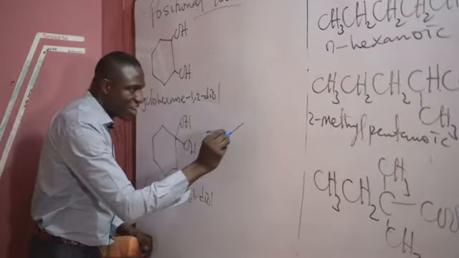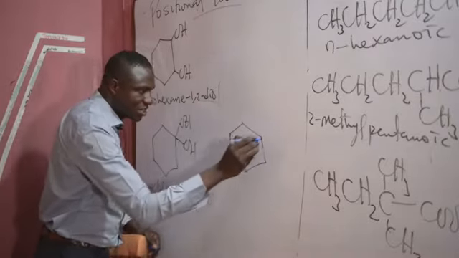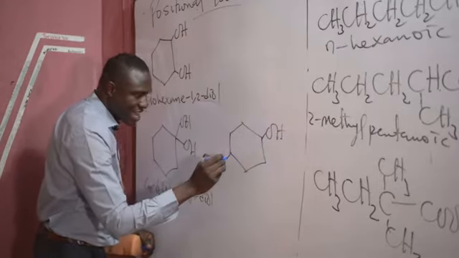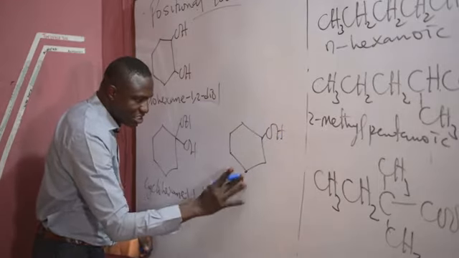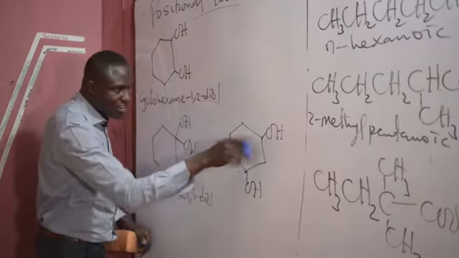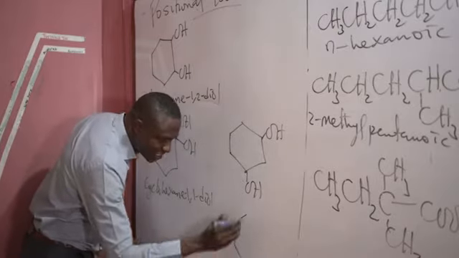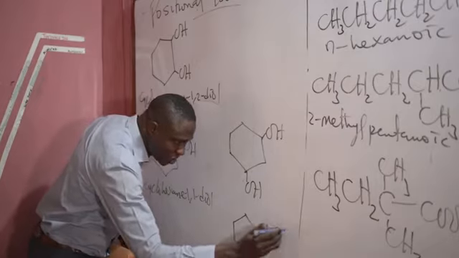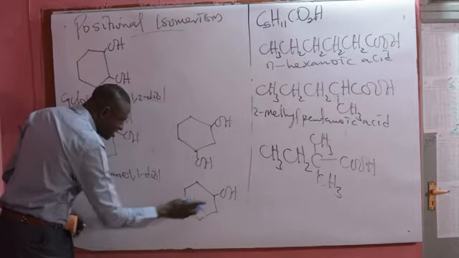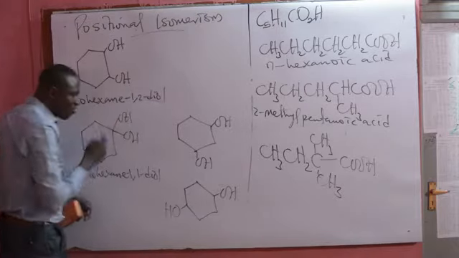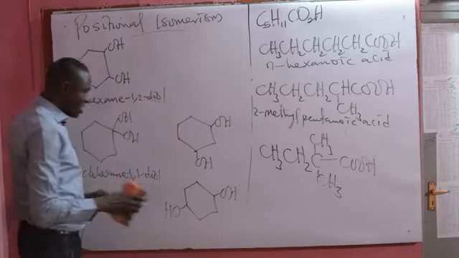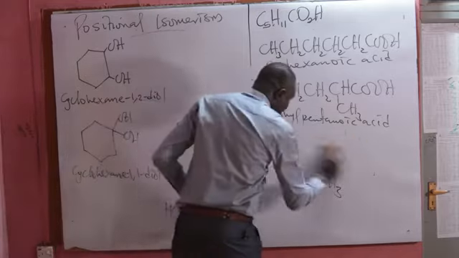We can also have another positional isomer when this is here and this is here. This is cyclohexane-1,3-diol. If we have something like this, OH, OH, this is cyclohexane-1,4-diol. That's what we mean by positional isomerism.